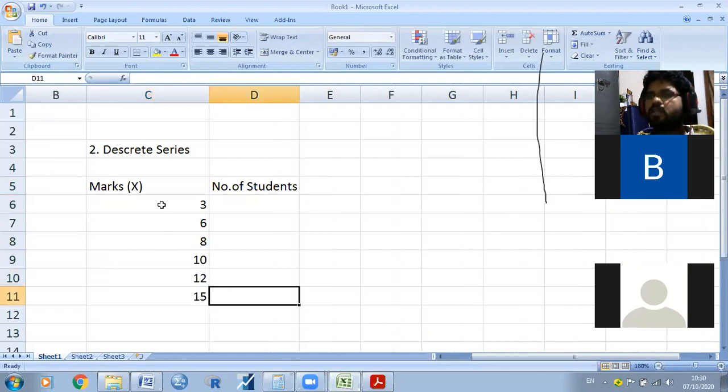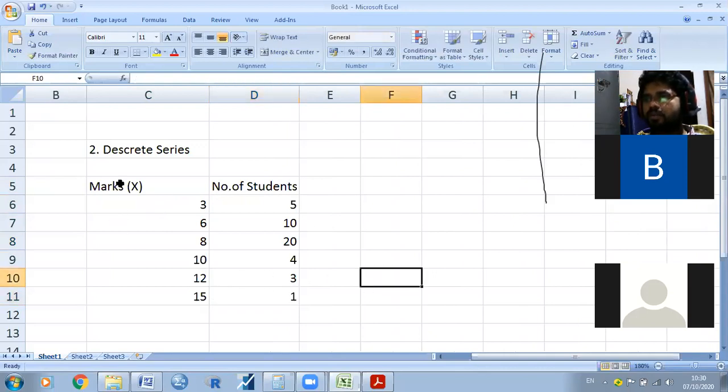For example, within the internal exam, how many students have scored 3 marks? Here I have taken 5, 10, 20, 4, 3, 1. So, dear students, you can enter these values in your notebook.